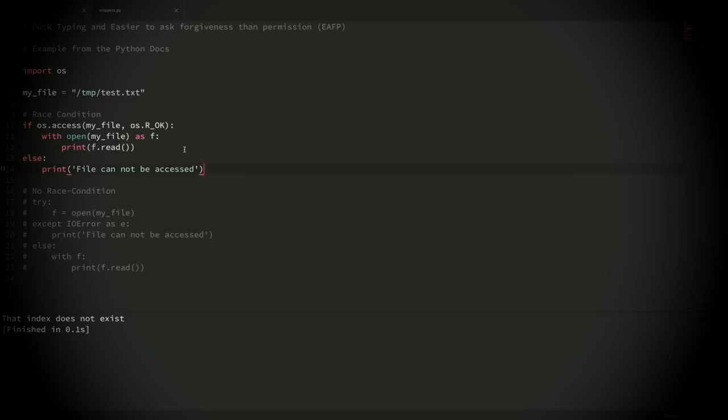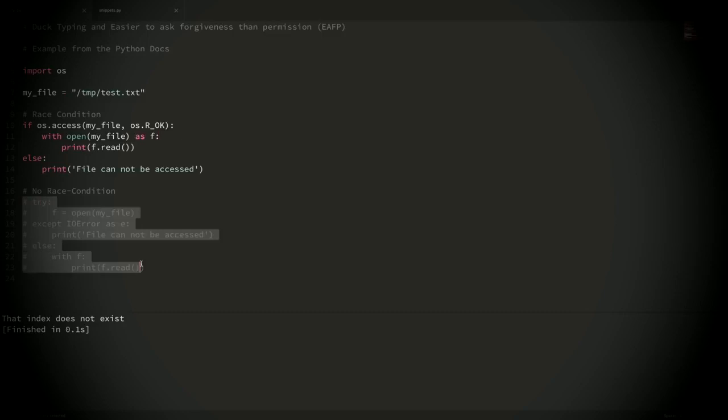Now, you might be tempted to make this check here first to see if we can actually access the file, and if we can, then we'll open it and then print it out to the screen. And if we can't access the file, then we'll hit this conditional here, which will say that the file cannot be accessed. Now, the problem with this, the reason that this is a race condition, is because when we make this check here to see if we can access the file, by the time we get down here in that short amount of time, maybe we can't access the file anymore. So then when we try to open it, then we're going to throw an error. And we're likely not going to catch that error because we thought that we could access the file.